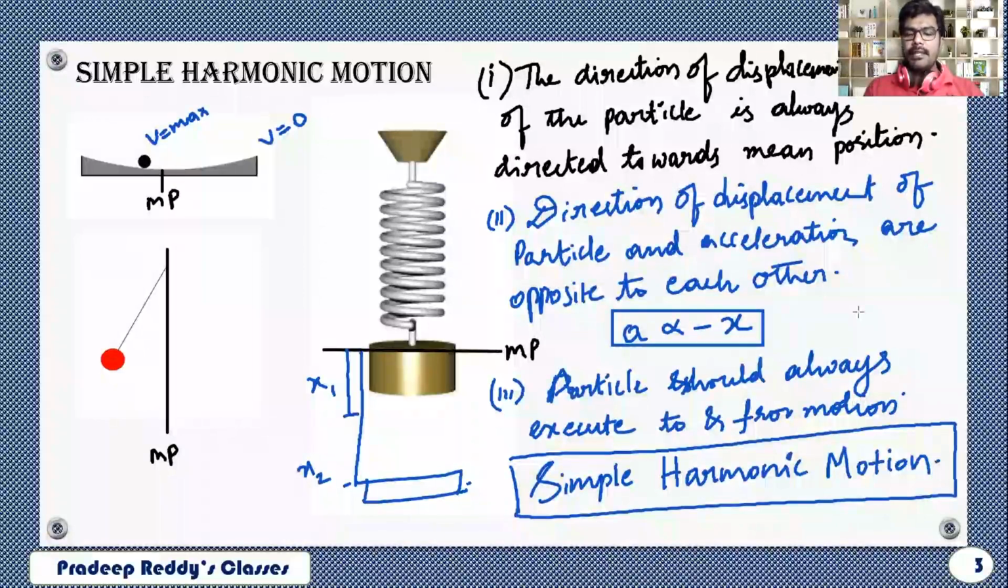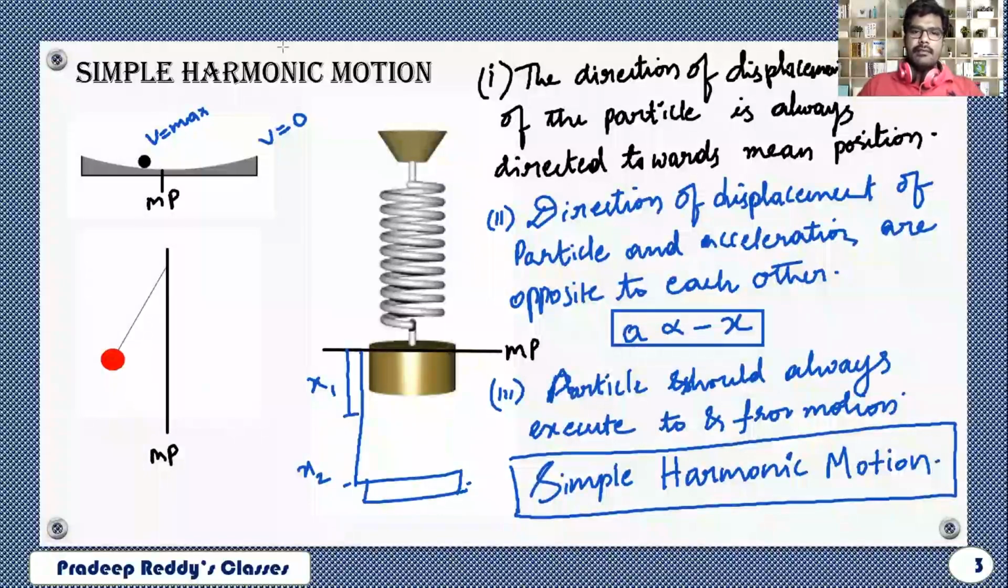So once again I am repeating, every simple harmonic motion is oscillatory motion, but all oscillatory motion are not simple harmonic motion, because simple harmonic motion has an additional condition that A should be proportional to minus x. If this condition is satisfied, then only we can consider that it is a simple harmonic motion.